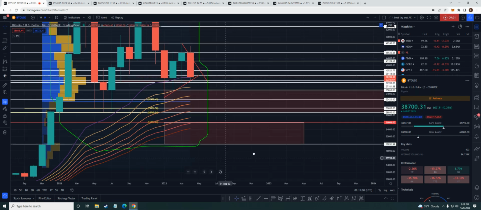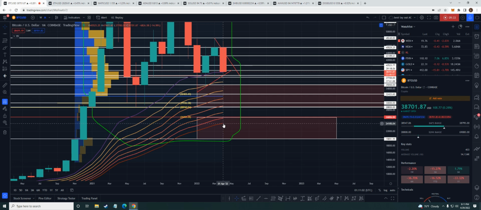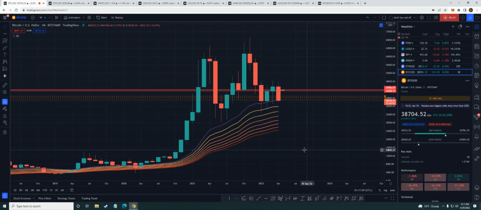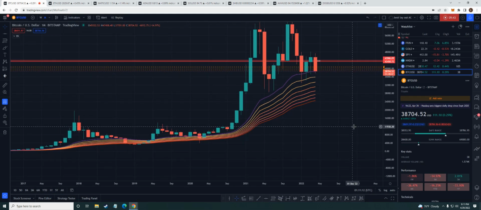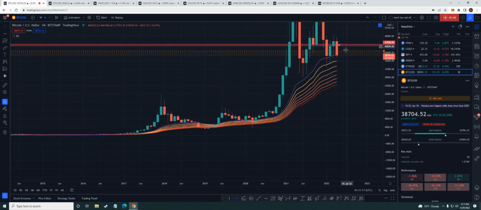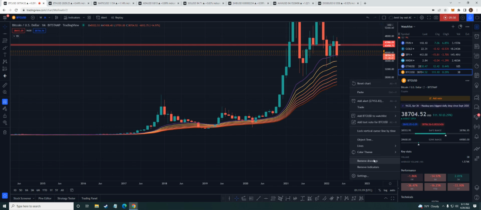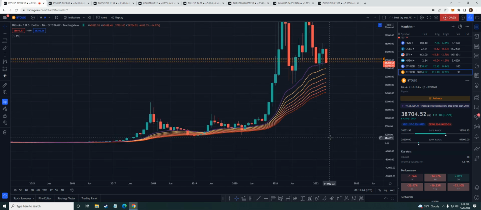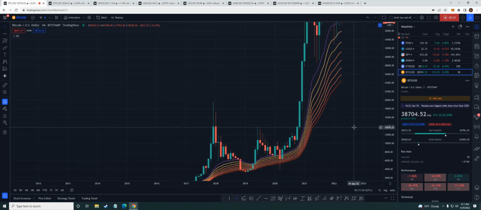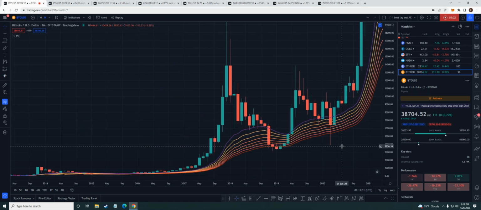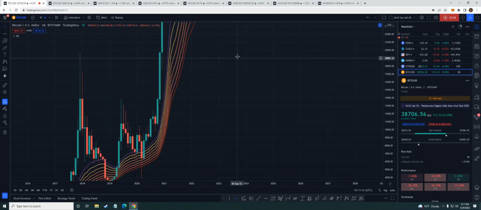But the reason I'm bringing this up, and you're saying, well, why do we even need to hit this lower level? Well, if we back test, and I think it's on Bitstamp because it's been trading on Bitstamp for a while, right? I got these stupid alarms everywhere. I don't even know what all this is, guys. Just ignore that. We'll just remove drawings. I don't know why I have all these things bunched up here, but if you look at the monthly on Bitstamp, guys, okay, now this didn't cross. We're not looking for a cross now.